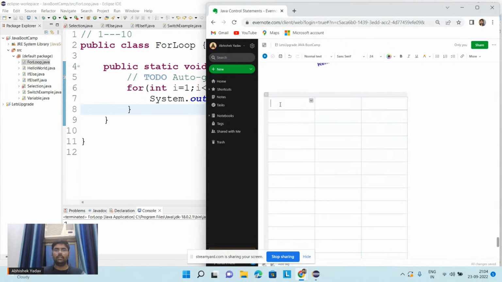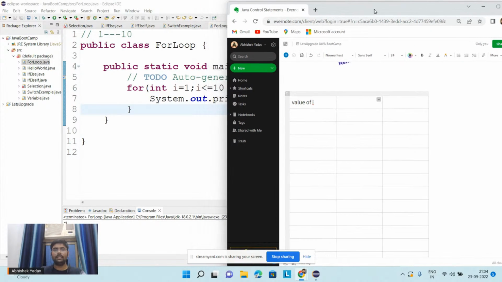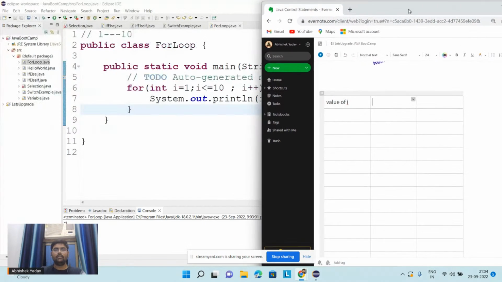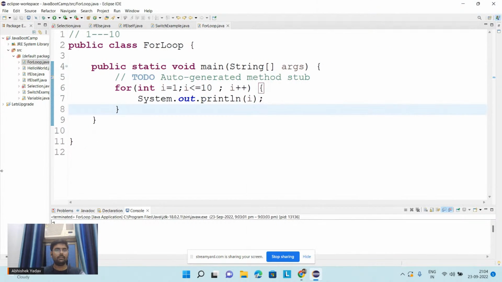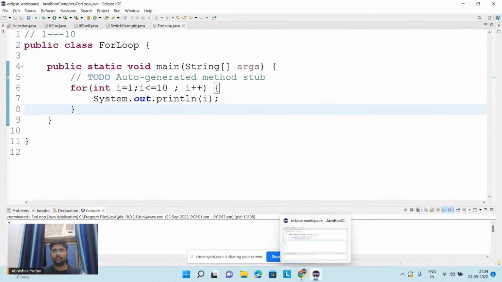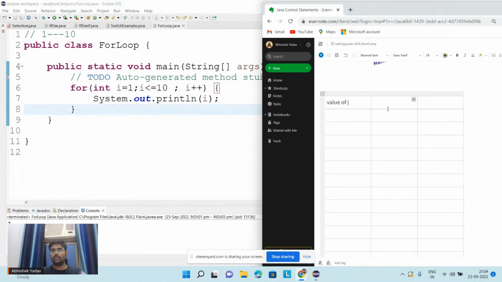So here the first part will be the value of i. The second part will be my condition statement, the condition part. And the third part is the updation part.